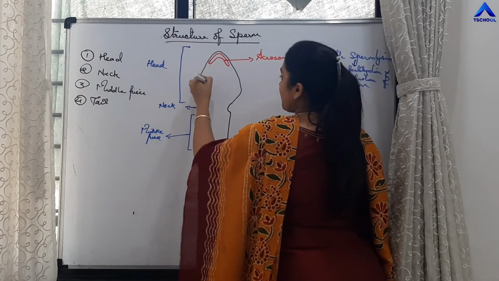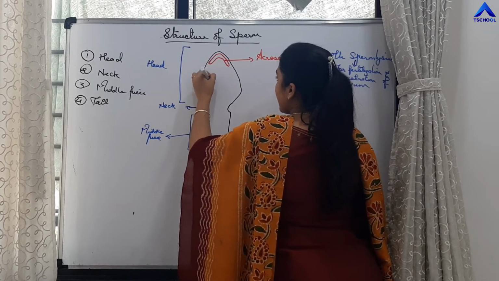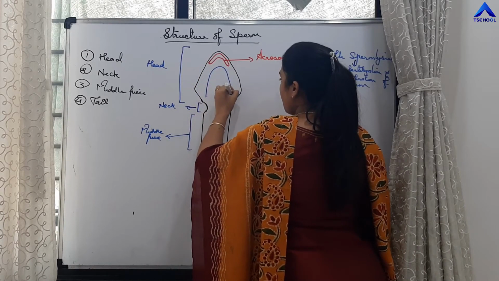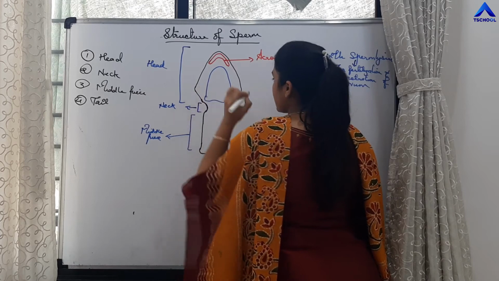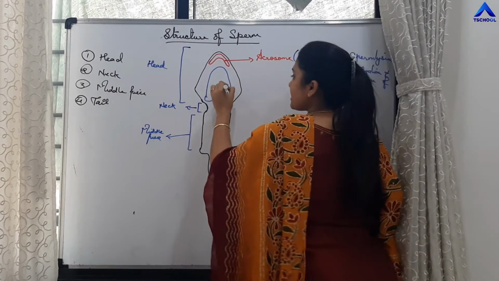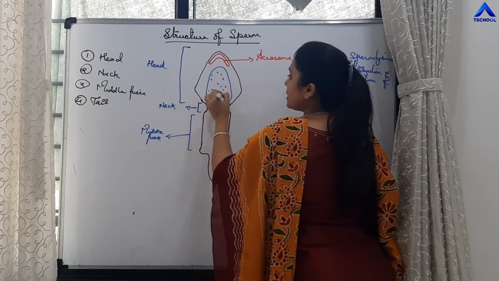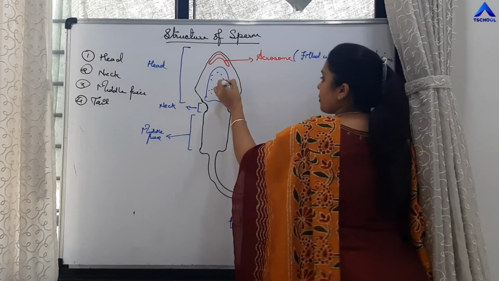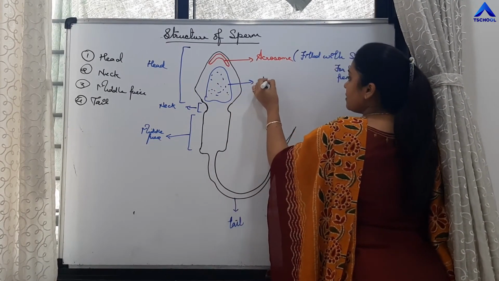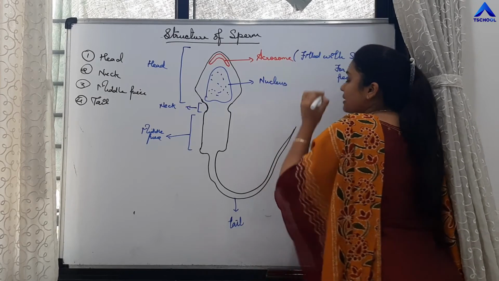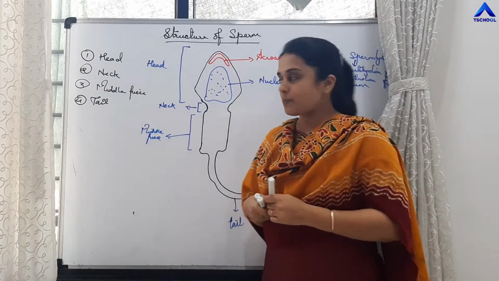Then the next part is an elongated oval structure, right? This is the nucleus part of the sperm.